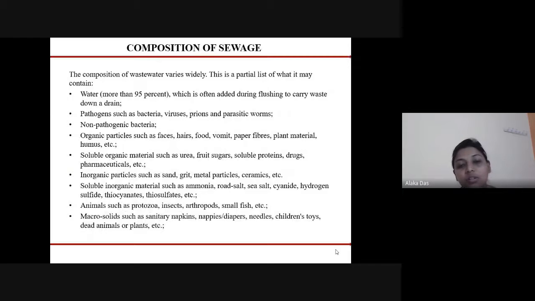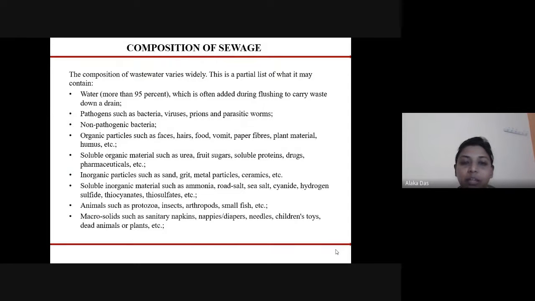Composition of sewage. The composition of sewage or wastewater varies widely. Here we can see some of the components in sewage, like water, which is near about 95 to 99%, often added during flushing to carry out the wastewater.